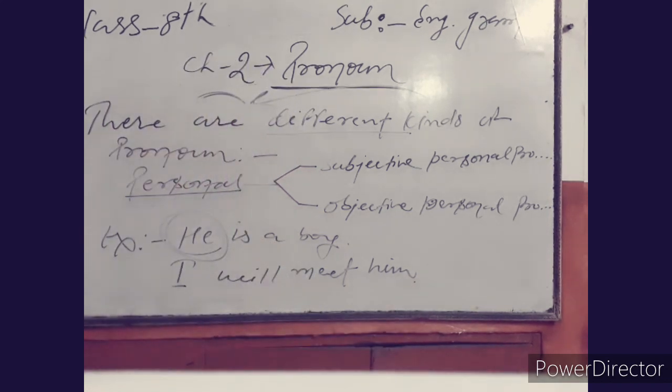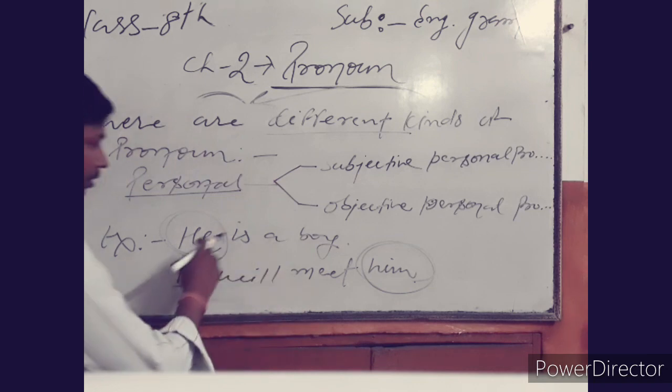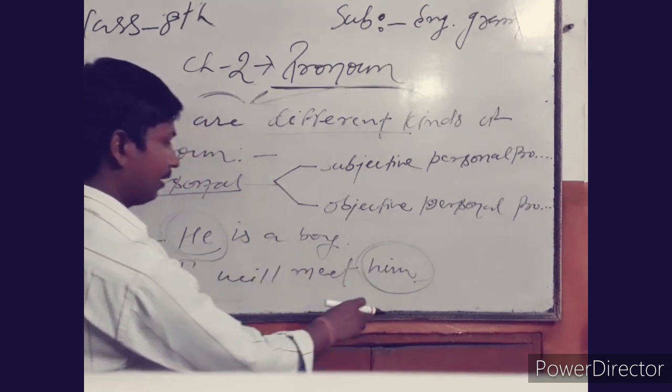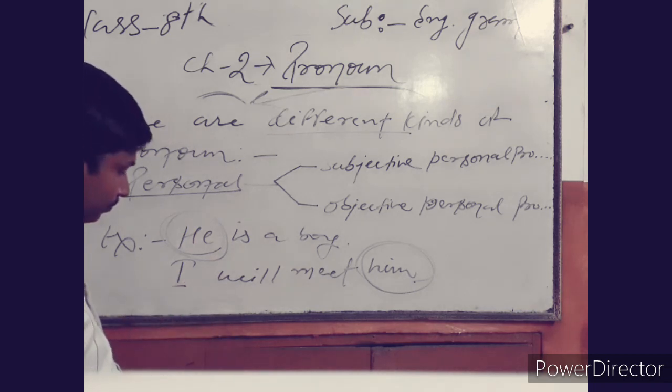When he is used in a sentence as an object, he becomes him. He becomes him when it is used as an object of the sentence.